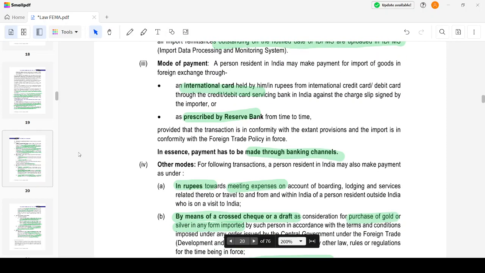What are the different modes of payment? It could either be an international credit or debit card, or any other mode specified by RBI. RBI specifies only the banking channels. What are the other modes?